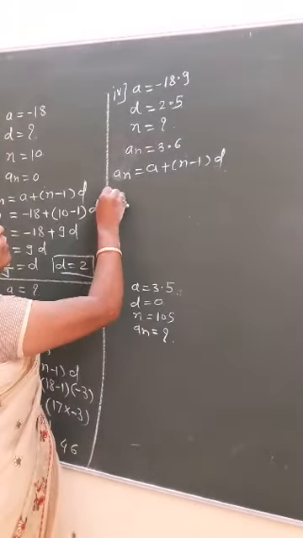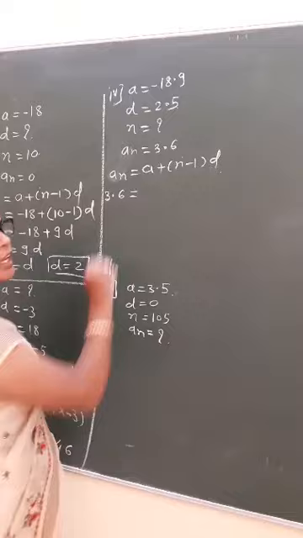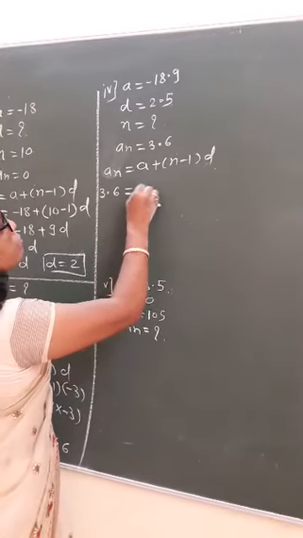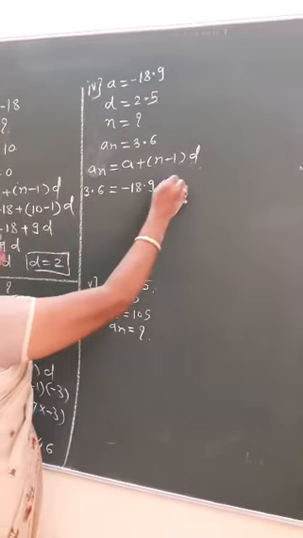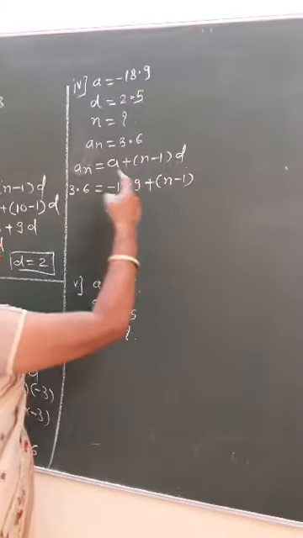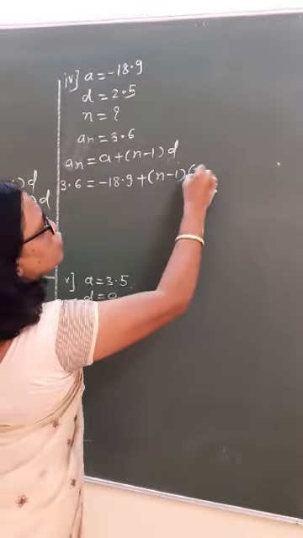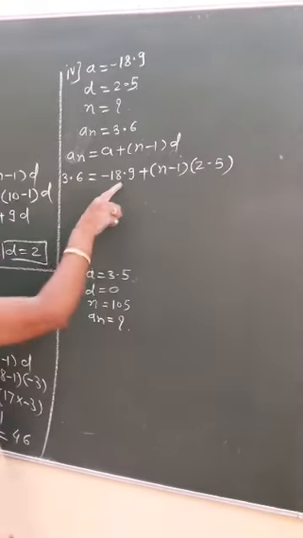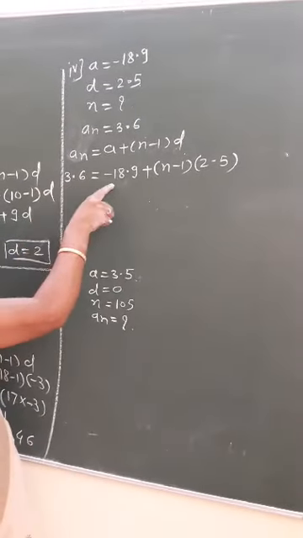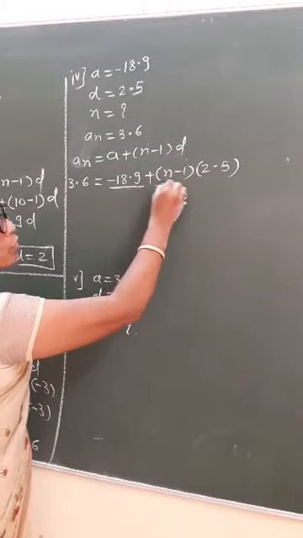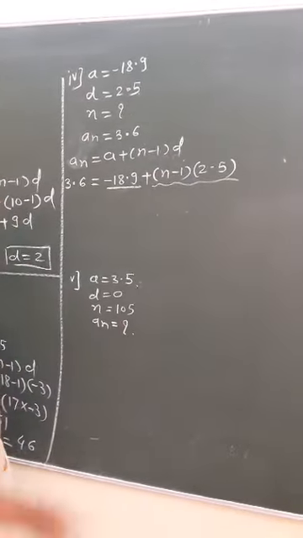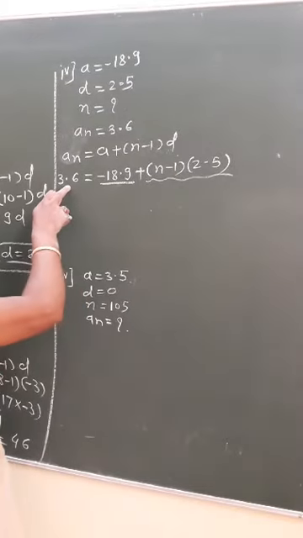We will substitute the value 3.6 as the value. A is nothing but minus 18.9 plus n, we have to find, means we will keep this as it is, and the value of d is 2.5, right? First of all we will shift this term, the a term, whenever we have to find the n term. Don't think about these other terms, otherwise students are shifting here first.